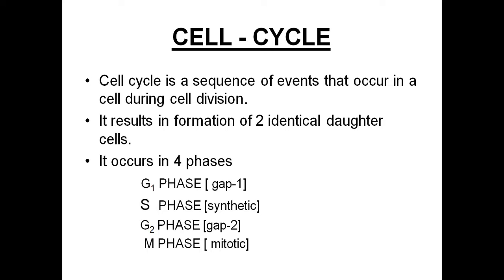To see this slide. Cell cycle is a sequence of events that occur in a cell during cell division. Means the processes and the changes that are happening during the cell division process, and pre-cell division and post-cell division are included in this cell cycle. It results in the formation of two identical cells.